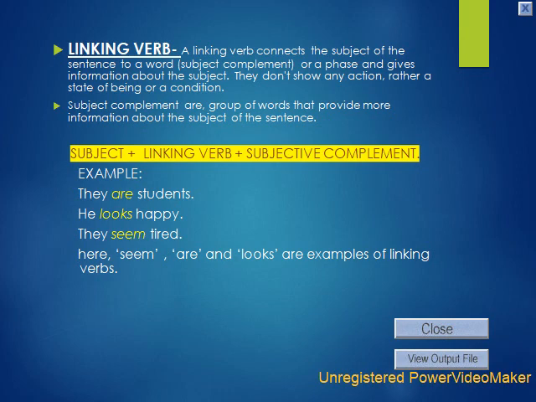See the construction: subject plus linking verb plus subject complement. Let's also see some examples. They are students. He looks happy. They seem tired. Here, seem, are, and looks are examples of linking verbs.